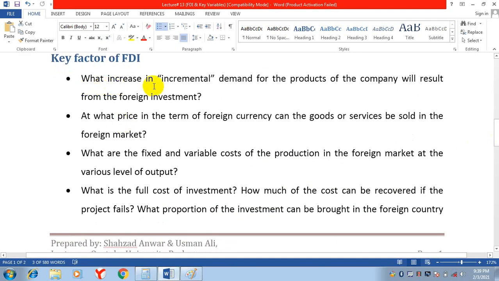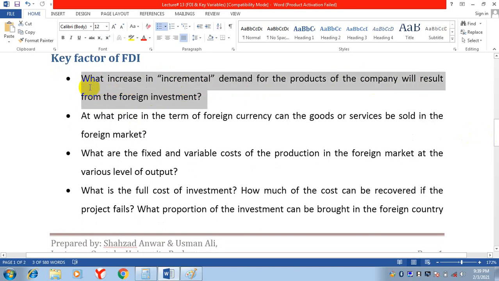What increase in incremental demand for products of the company will result from the foreign investment? Now, this is the first point. If you are investing in a foreign country, what will be the increase in incremental demand for the product of the company? Will there be an increase in demand for the products of the company or not?